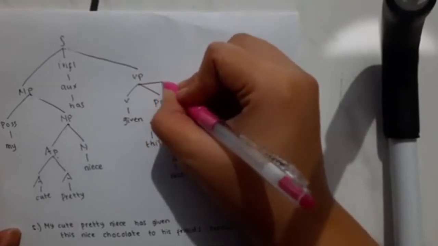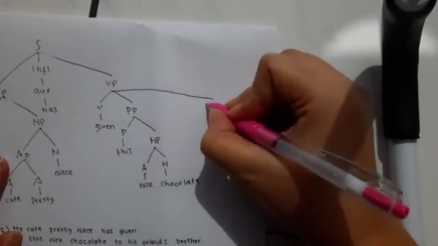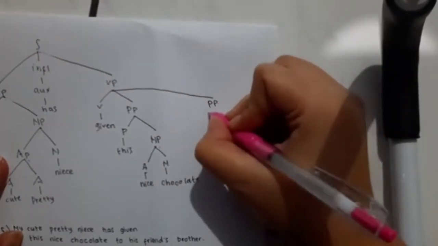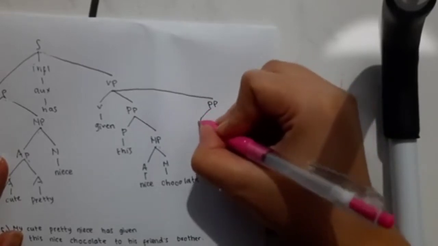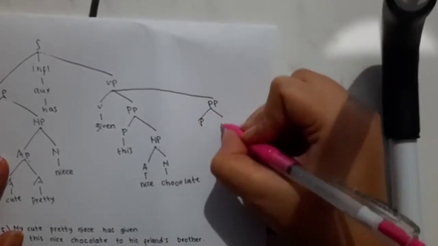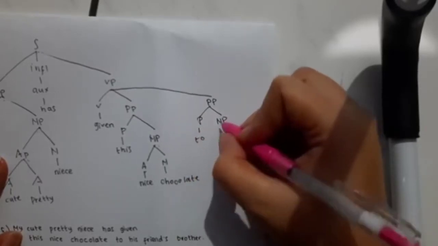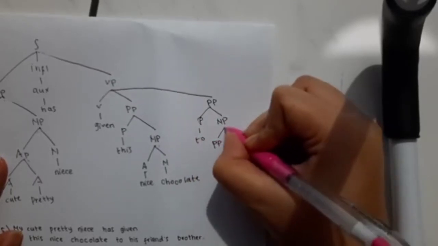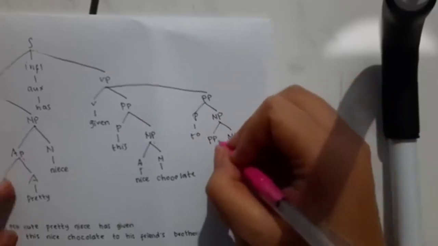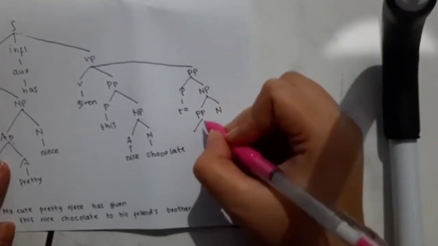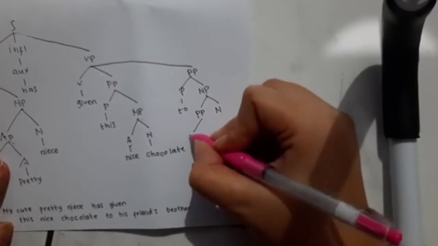And then also we have a prepositional phrase. The first one is preposition and then noun phrase. For the preposition we have two, and then the noun phrase is divided into two, the prepositional phrase and noun.